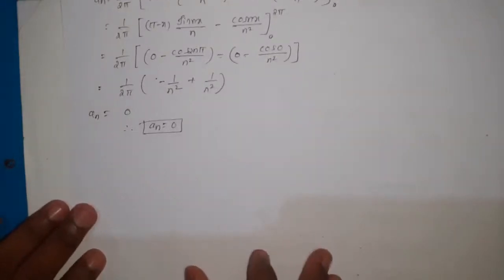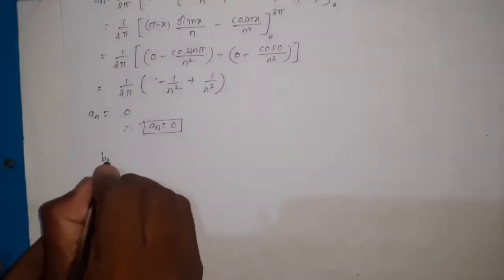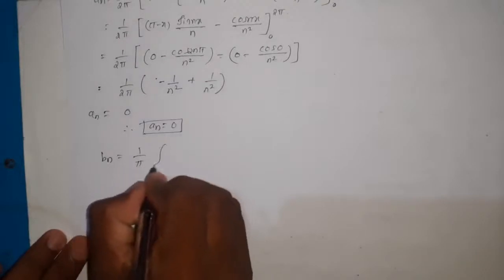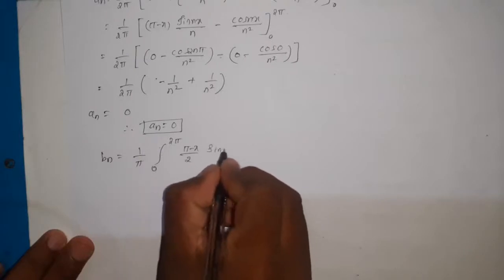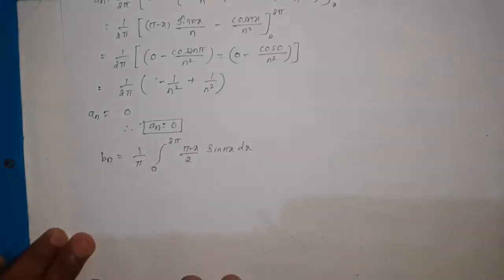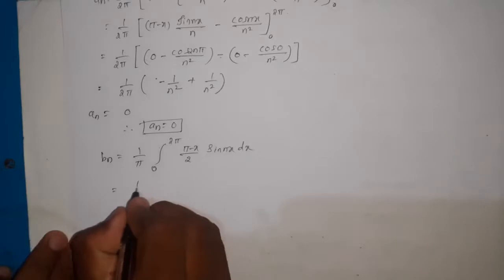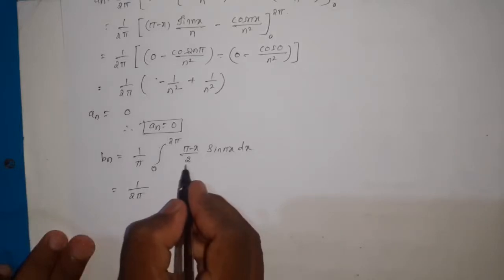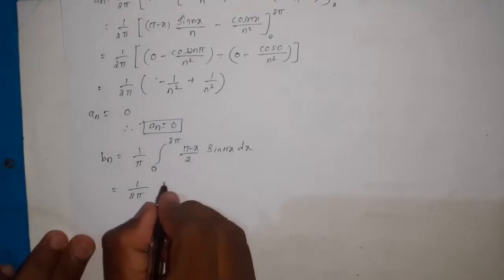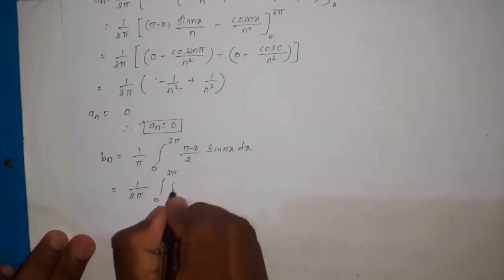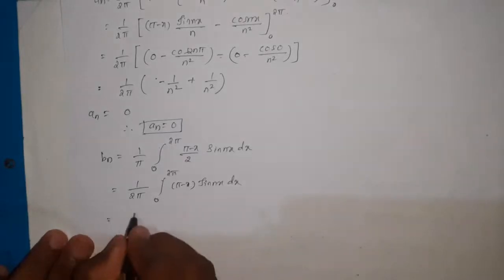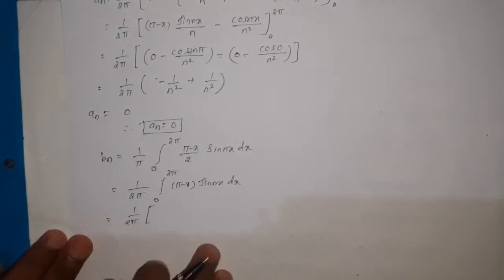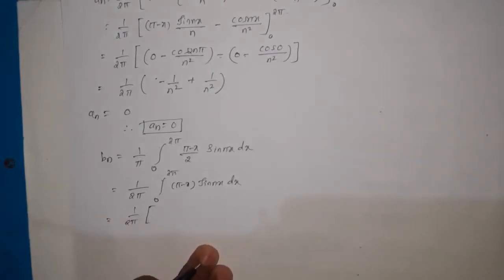Then the remaining is bn. So bn is equal to 1 by pi integral 0 to 2 pi of pi minus x by 2 sin nx dx. Then it is equal to here 1 divided by 2 pi, because 2 is constant, we are writing outside, and remaining 0 to 2 pi pi minus x sin nx dx. So 1 by 2 pi here, using the Bernoulli rule of integration.